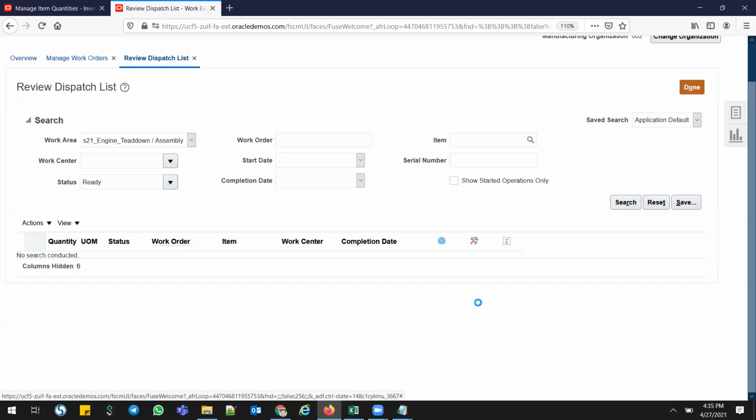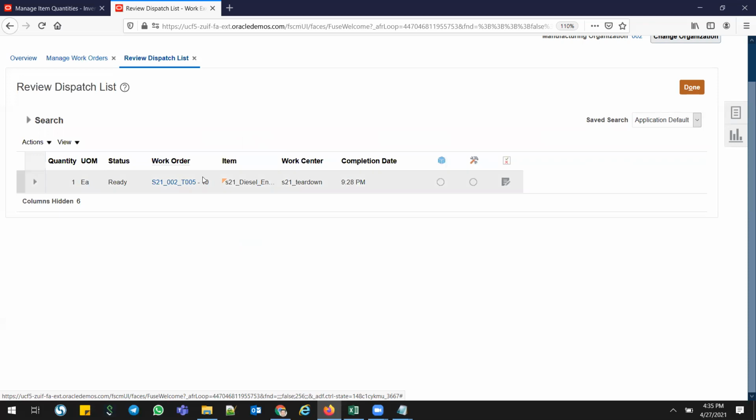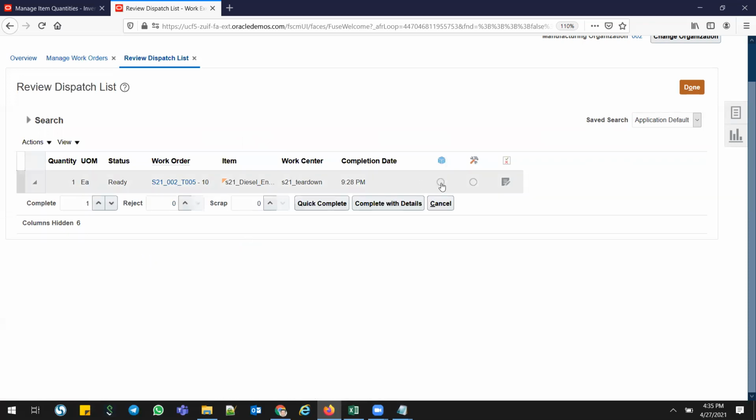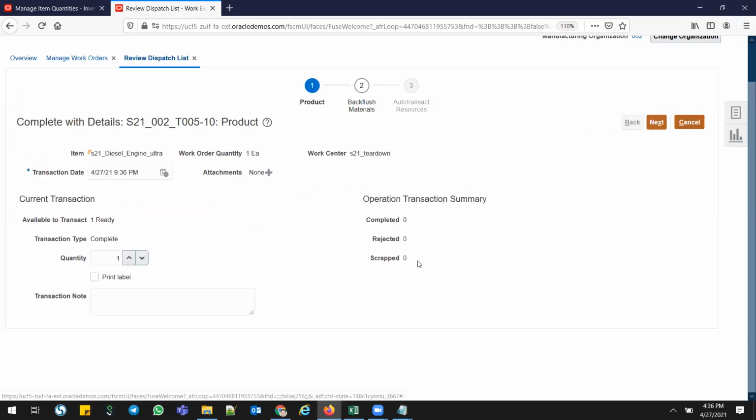So I just click the search button. There's one order in pending, right? Here, and you can see, there's no manual reporting, there's no push components required for this operation, and there's no manually charged resource for these operations. Click complete with the details. You can go one step back, quick complete also. Go with complete with the details.